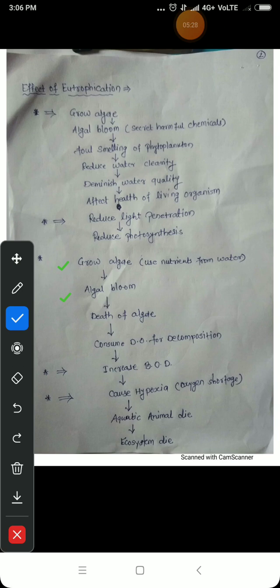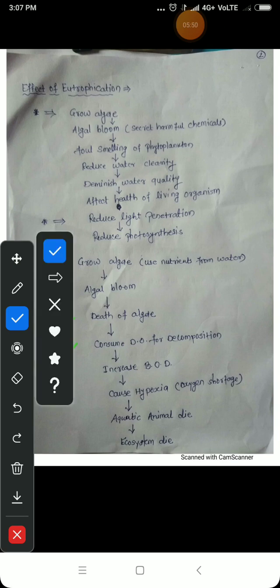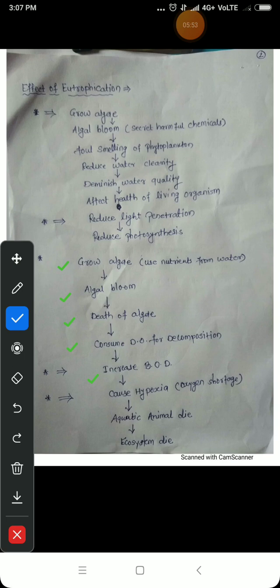We know that as the excessive algae grow, after their death the algae get decomposed, and for decomposition the oxygen from the water, that is the dissolved oxygen, is used to decompose the dead bodies or dead parts or organic matter. So due to that, there is an increase in biological oxygen demand. So BOD is a condition in which the oxygen is utilized by the organic matter present in the water to decompose it. That is called the biological oxygen demand.